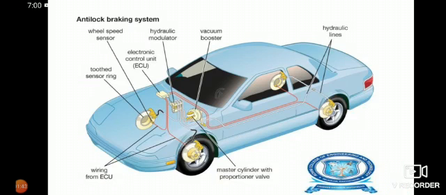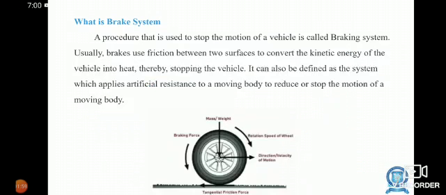Anti-lock brake system: wheels, speed sensor, tooth sensor, electronic control unit, hydraulic modulator, vacuum booster, master cylinder with proportioning valve, wiring from ECU, hydraulic lines.